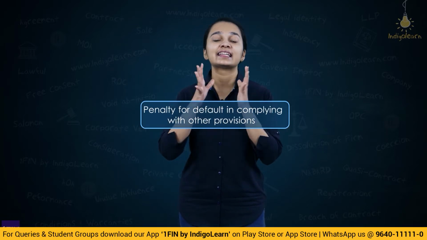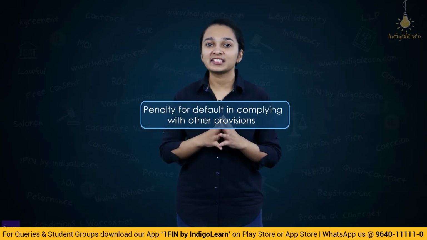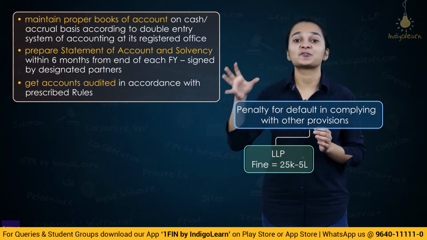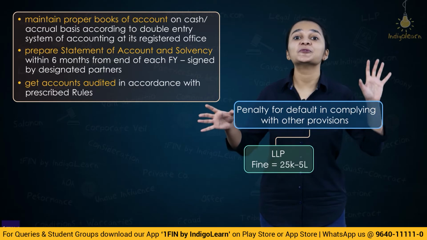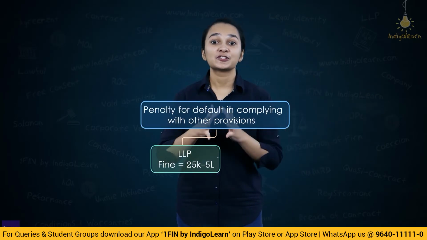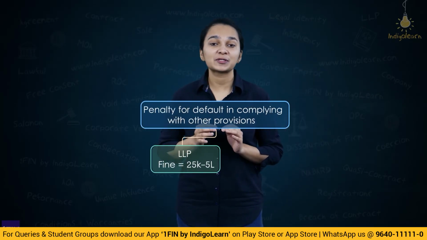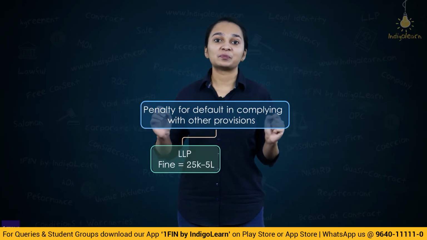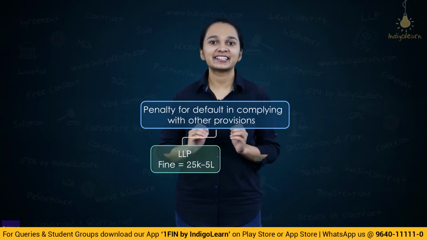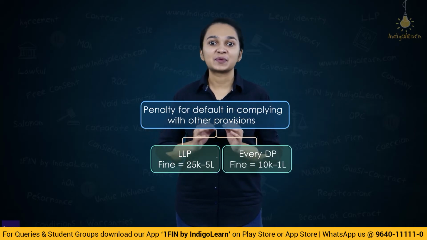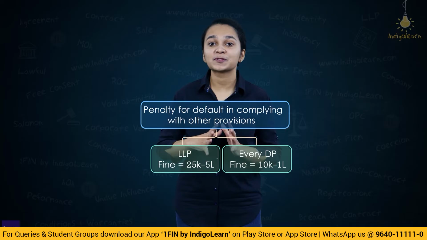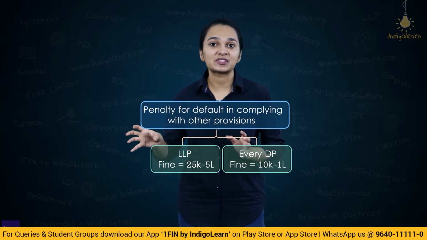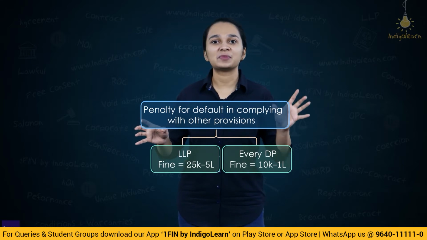So in case the LLP fails to comply with these provisions, then the LLP may be fined with a minimum amount of 25,000, which may extend to 5 lakh rupees. So the fine which LLP has to pay is how much? Minimum 25,000, which may go up to 5 lakh rupees. And every designated partner will be fined as well. And the fine which they'll have to pay is what? The minimum fine for a designated partner would be rupees 10,000, and which may extend up to rupees 1 lakh.